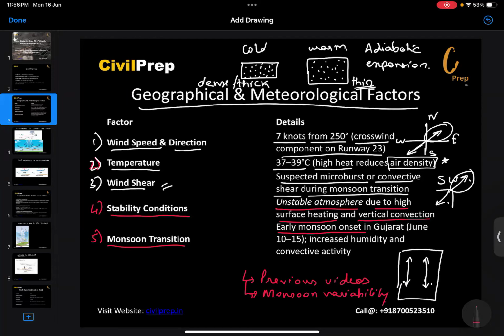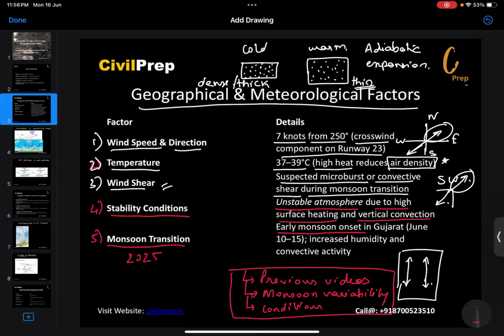So here we have discussed what the various conditions are, for example, the El Nino effect, the La Nina effect, the Indian Ocean dipole, the Madden-Julian oscillation, and several other factors which have resulted in the variability in monsoon in this year, that is 2025. So you can watch that video and understand the variability in monsoon in 2025.